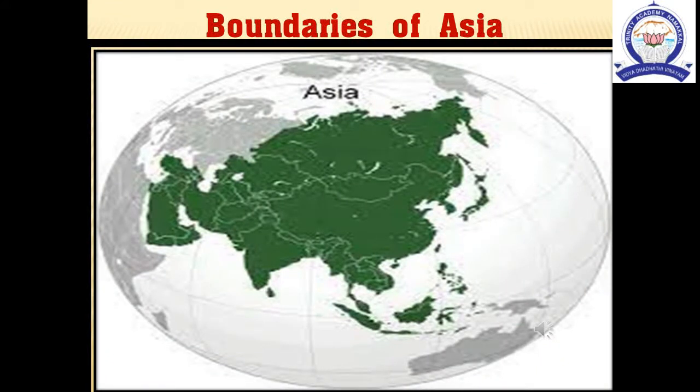Next, we can move on to boundaries of Asia. Asia is surrounded by the Arctic Ocean in the north, Pacific Ocean in the east, Indian Ocean in the south, and the Ural Mountains, Caucasus Mountains, Red Sea, Mediterranean Sea, Caspian Sea, and Black Sea in the west.